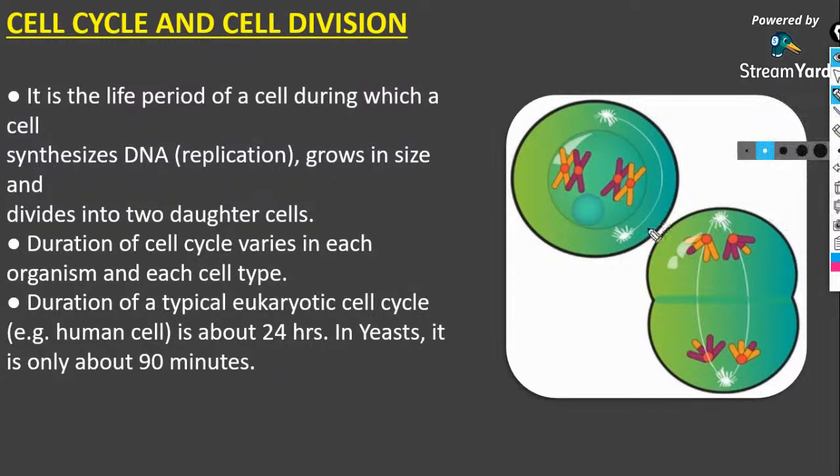So the first point that you should add: what happens if a cell doesn't show the cell cycle? If a cell doesn't show the cell cycle, it leads to chromosomal abnormality.